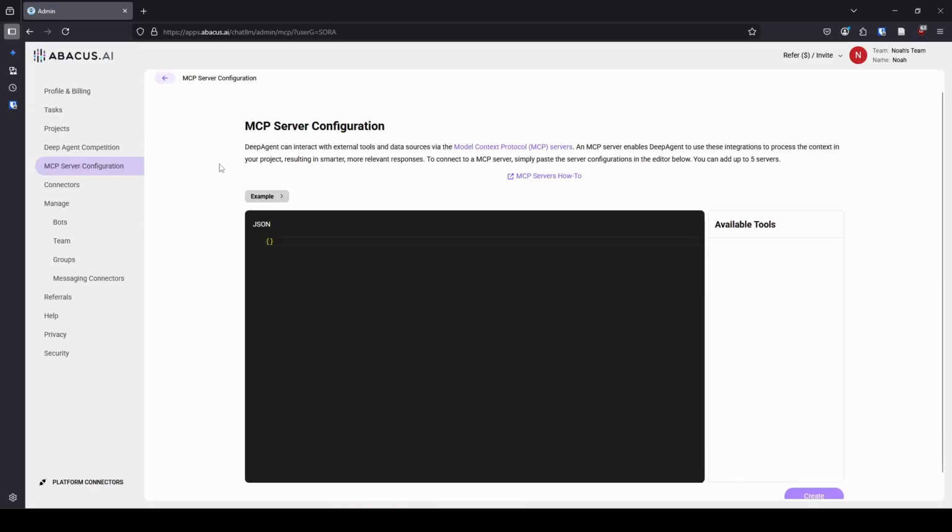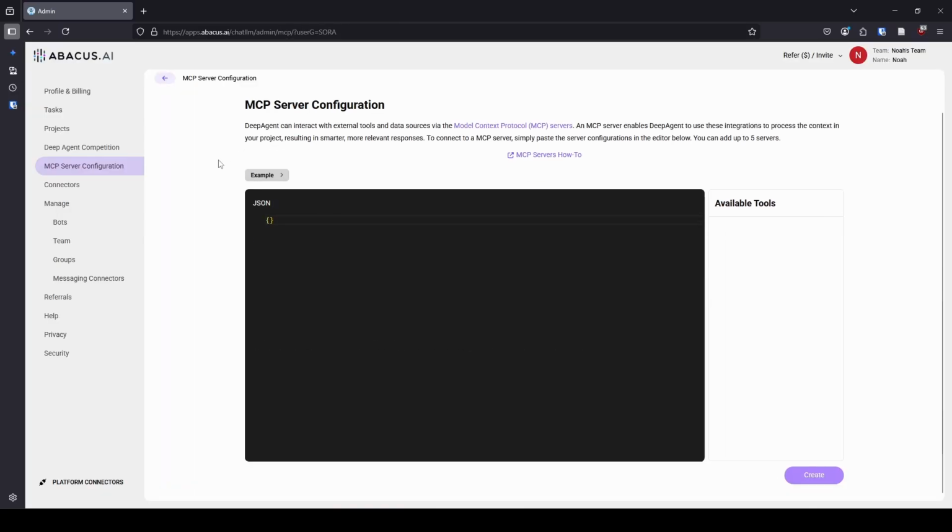So next they have MCP server configuration. This again is new. I did not know this existed until I started making this video. So I'm not really sure how this connects yet, but it looks like it connects it to deep agent. So in the future, I will check this out more because MCP, if you know about programming stuff or care about programming stuff, is pretty powerful.